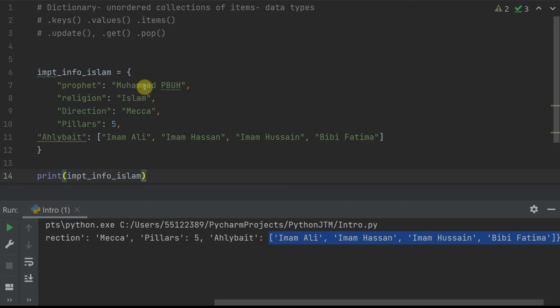So let me just quickly repeat it. Any dictionary starts with curly brackets and ends with a curly bracket. It has a key, and separated by a colon, it has a value. Now that value could be simply a string, it could be an integer, or it could be a whole list as well. I hope this makes sense. Please pause the video and try to run or make a dictionary for yourself as well.